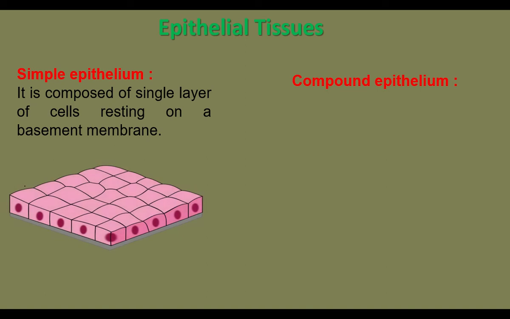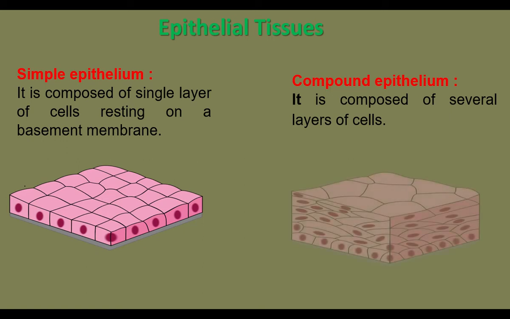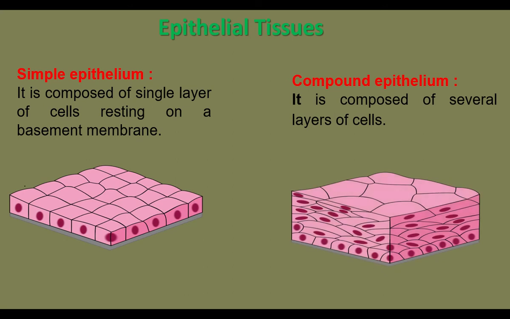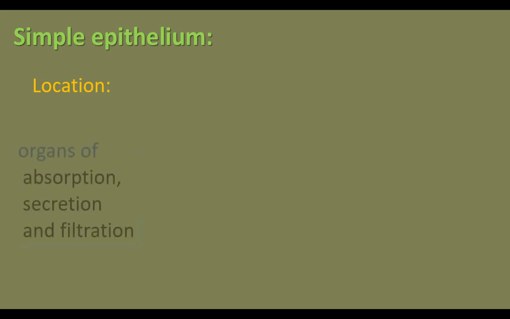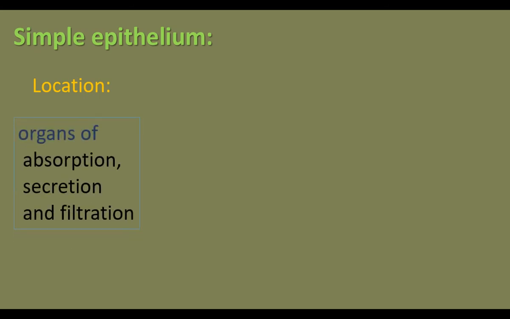This is simple epithelium. Compound epithelium is formed of several layers of cells. This diagram shows multi-layered tissue. This is compound epithelium. Simple epithelium is found in organs of absorption, organs of secretion, and organs of filtration.